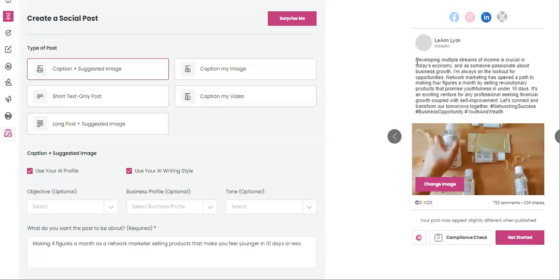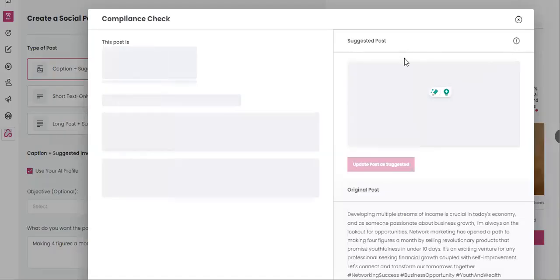Now, if I check on LinkedIn, this is my first time actually trying this out. I've seen the prototype for quite a while. And yep, here it is again, you'd have to do it for each different one. So for LinkedIn, it still says 4 figures a month. I would go through the compliance check again before copying and pasting that into LinkedIn or Alignable or any other place that I want to post this.